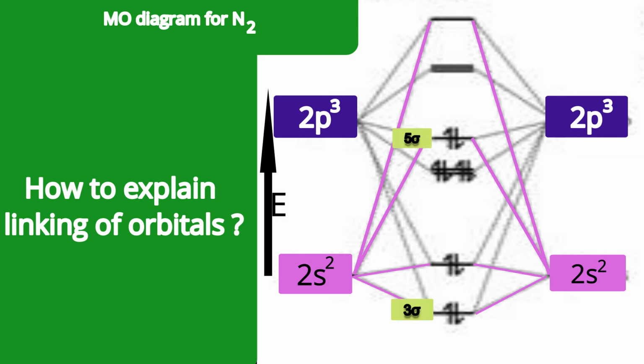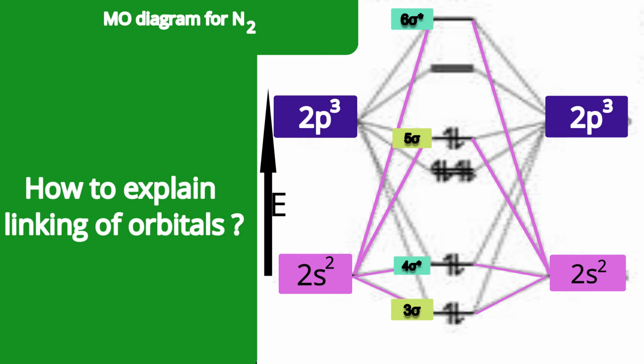The sigma bonding to p orbital, meaning the 5 sigma orbital, and the 3 sigma orbital both have the same symmetry, and the energy gap is appreciable, so suitable overlap may be possible, and due to that, interaction among them took place. So indirectly 5 sigma is related to 3 sigma.